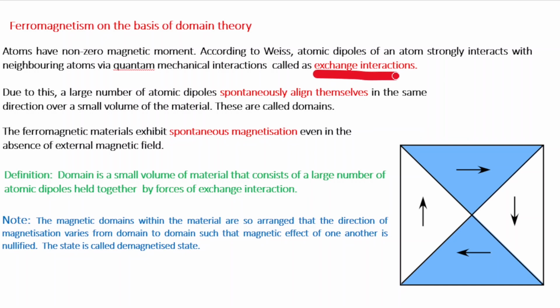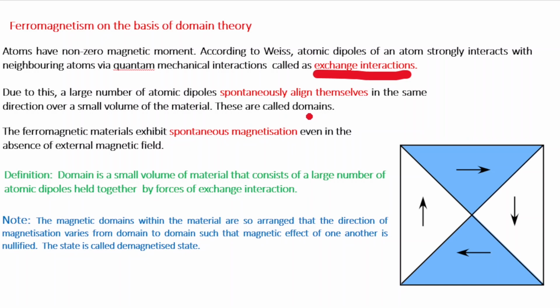Due to this exchange interaction, a large number of dipoles spontaneously, I repeat spontaneously, align themselves in the same direction over a volume of the material. Hence, each domain is magnetized. These small regions over which this alignment takes place are designated as domains.